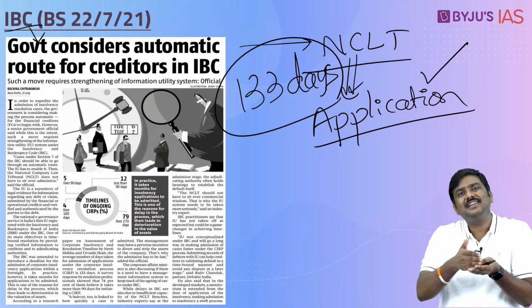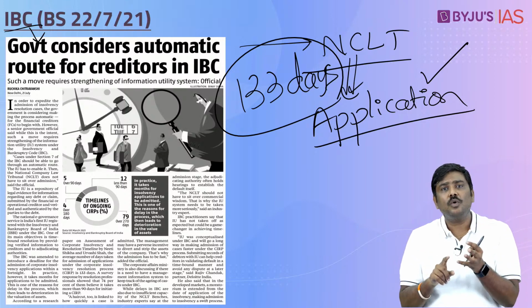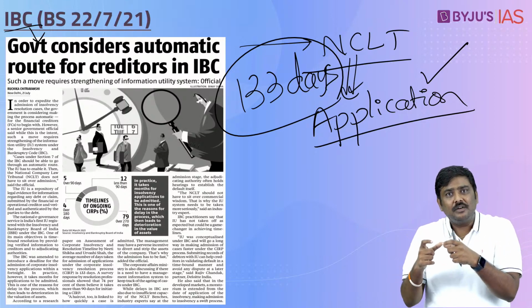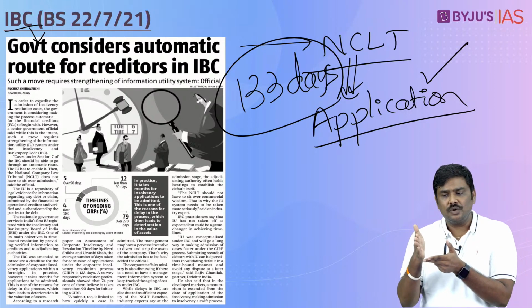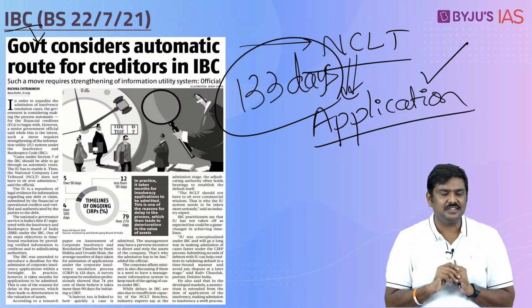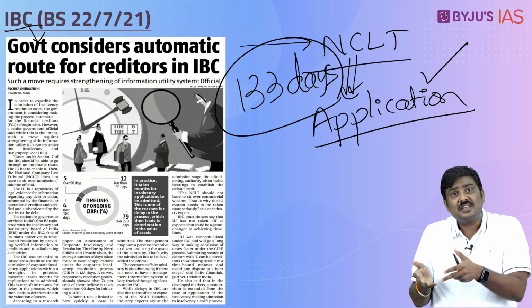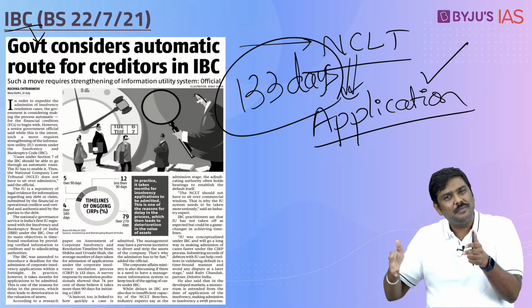Now what is the problem here, right? If there is a delay, what is the problem? First and foremost, IBC is known for what? The limited time period for resolving these particular cases. That is, insolvency resolution should be done within a limited time period. What is the time period? 330 days. But the first stage itself, you are taking 133 days on an average. Don't you think the whole process will be delayed?